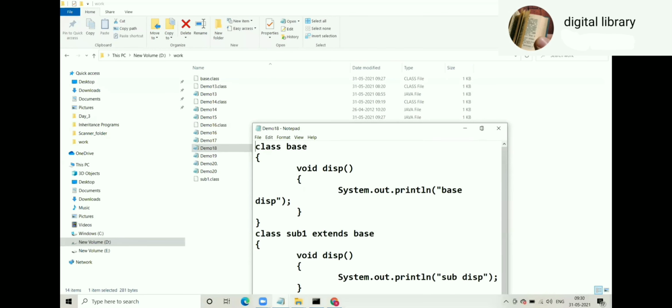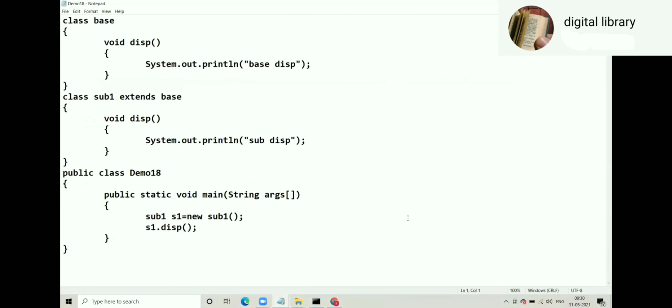Demo 18. Okay, demo 18 is the same as demo 13. Class Base, overridden method, void display. Class Sub1 extends Base, overriding method. Even though comments are not written, you should practice that. Base class display, overridden; Sub1 display, overriding method. Sub1 s1 is equal to new Sub1; s1.display.